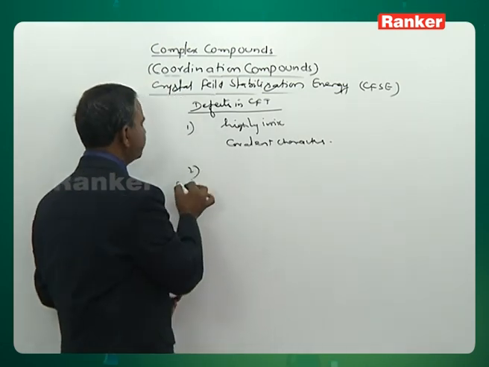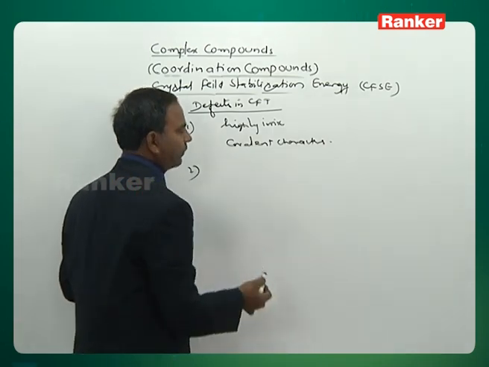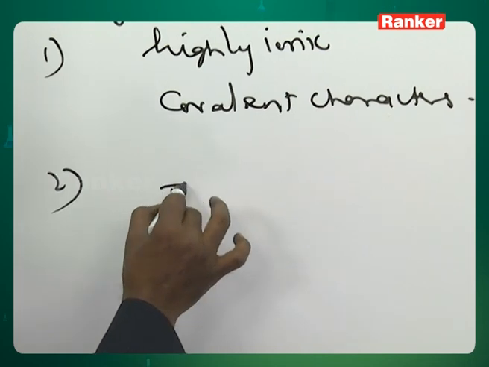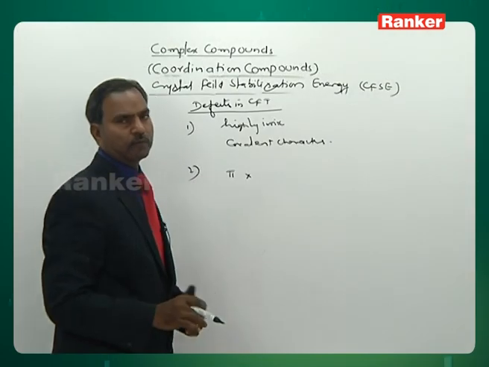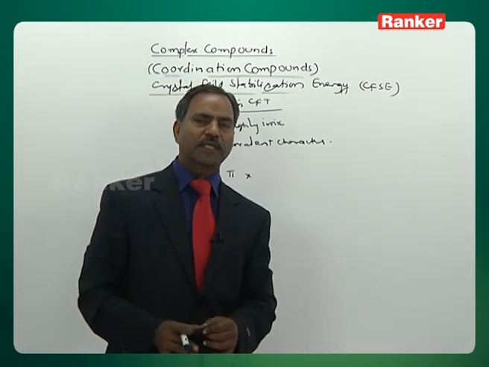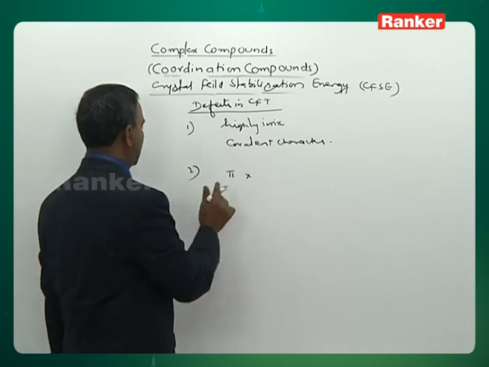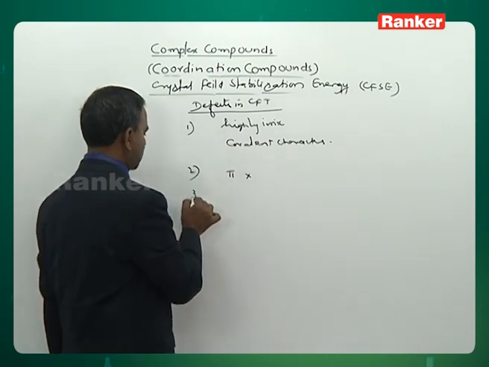Next, he said there is no overlapping of orbitals between the metal and ligand. Without overlapping of orbitals, we cannot explain pi bonding. This theory fails to explain pi bonding in metal complexes.